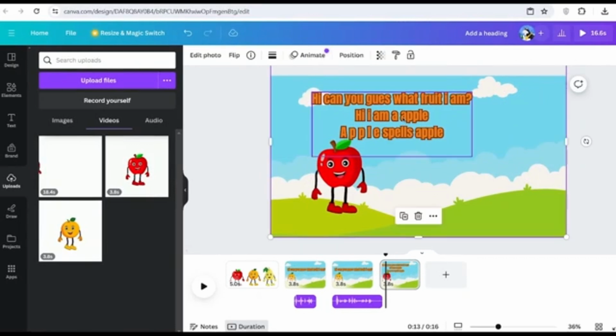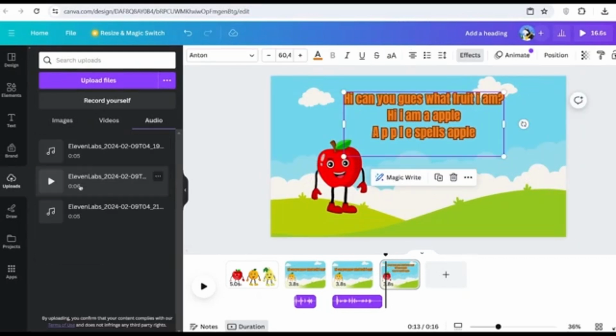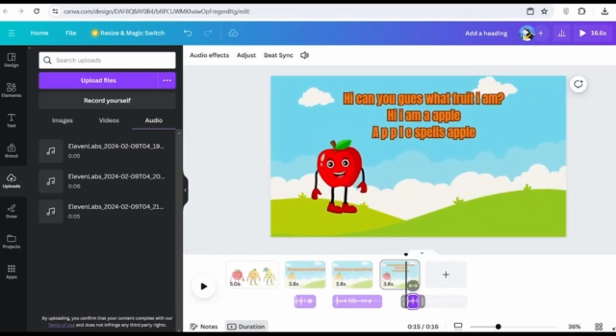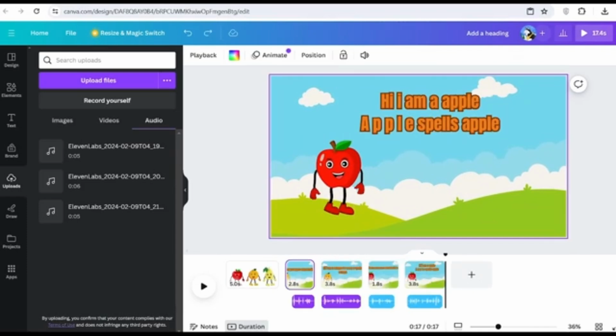Then what I need to do now is take my audio, drag it down to where I want it to start. Once you have your audio in, you want to do the same thing: listen to it, and then go ahead and split it where that part ends. So now you have two separated audios, and that's how easy it is.